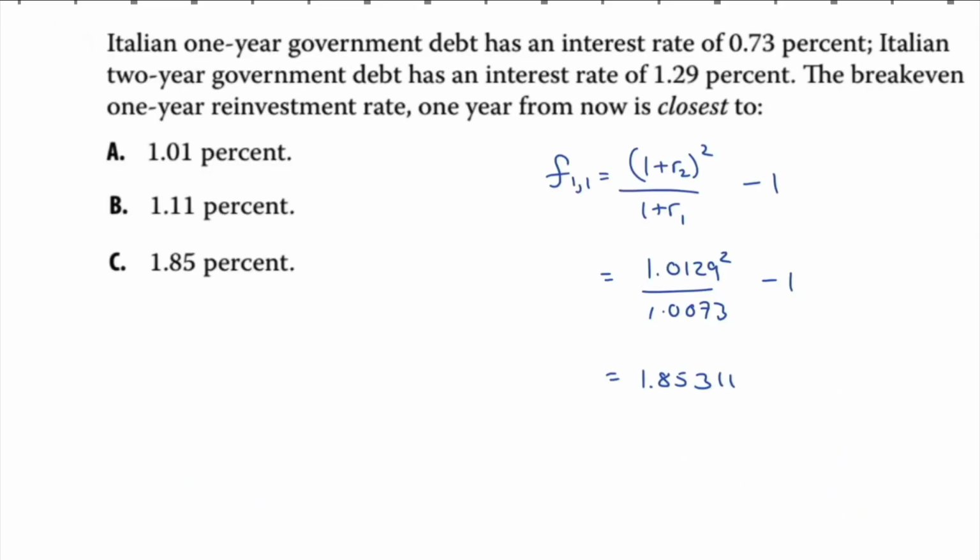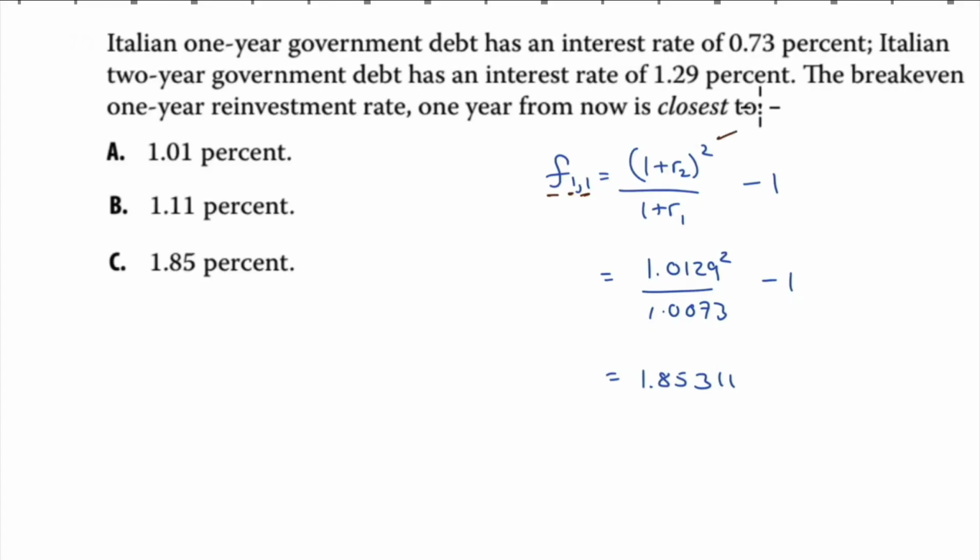Italian 1-year government debt has an interest rate of 0.73%. Italian 2-year government debt has an interest rate of 1.29%. The break-even 1-year reinvestment rate 1 year from now is closest to... That's asking us to calculate a forward rate. When? In 1 year. For how long? 1 year. A 1-year rate 1 year from now.